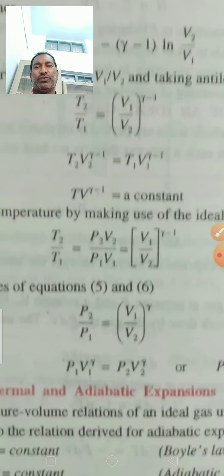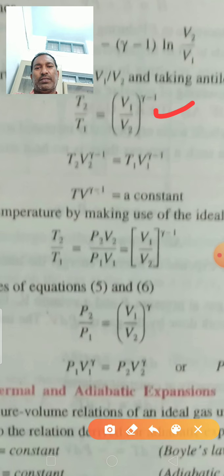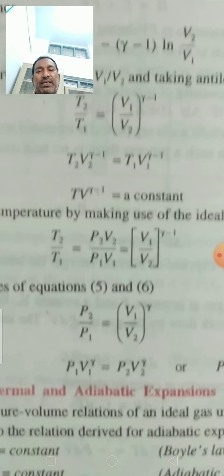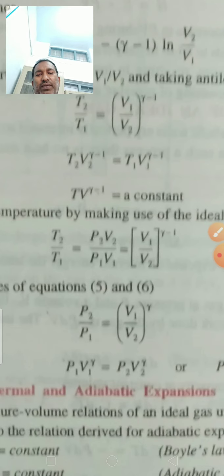We substitute T2 by T1 in this equation and do the cross multiplication. So P2 by P1 is equal to V1 by V2 to the power of gamma, since the V1 terms and the minus 1 power mutually cancel.